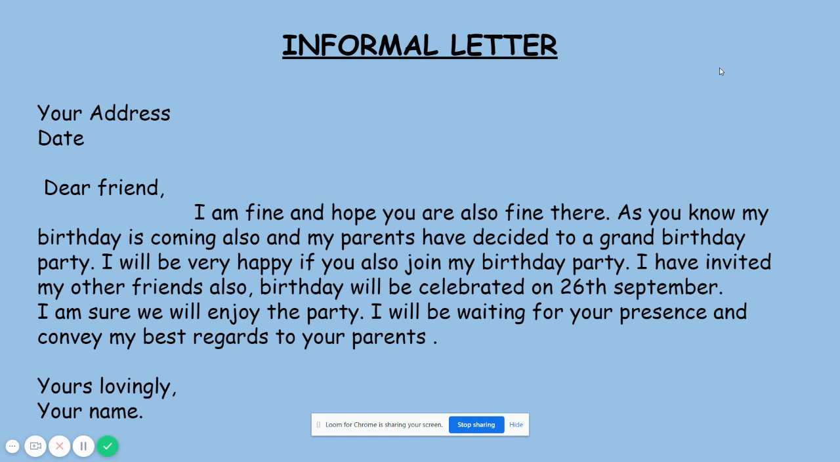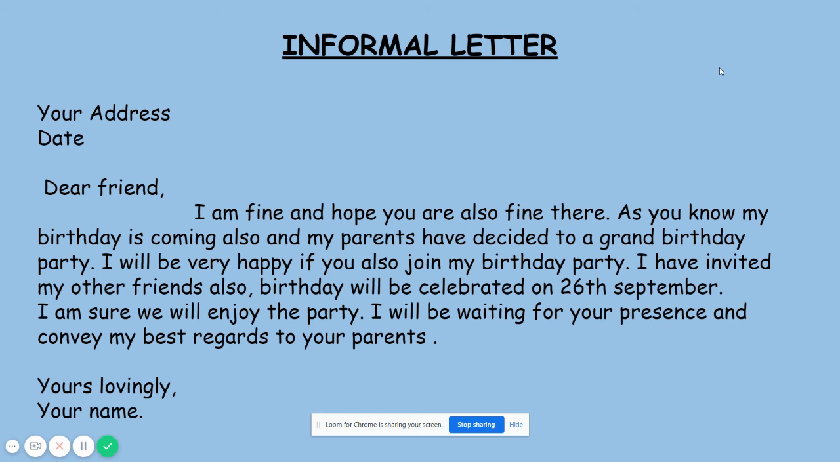Birthday will be celebrated on 26th September. Next, I am sure we will enjoy the party. So I am very sure that we will enjoy the party. I will be waiting for your presence and convey my best regards to your parents. Next, yours lovingly and then your name. So, at last, you need to write yours lovingly and then your name.